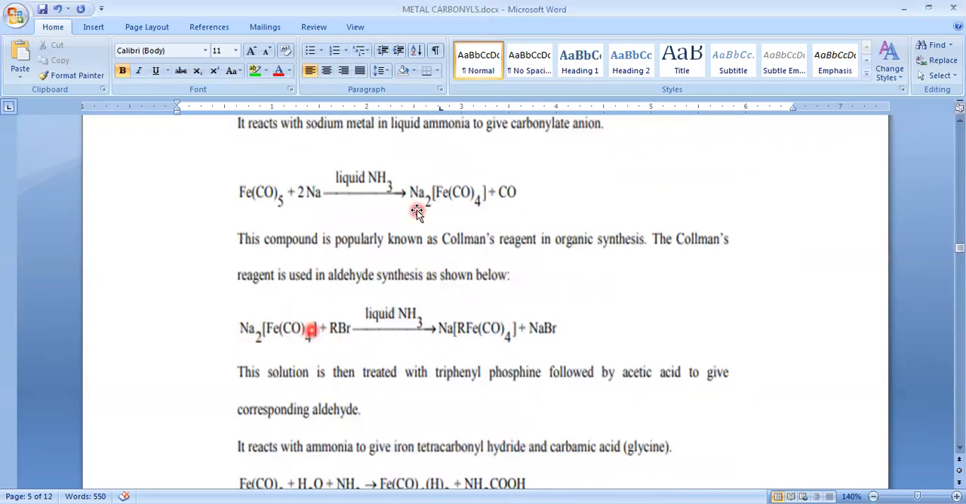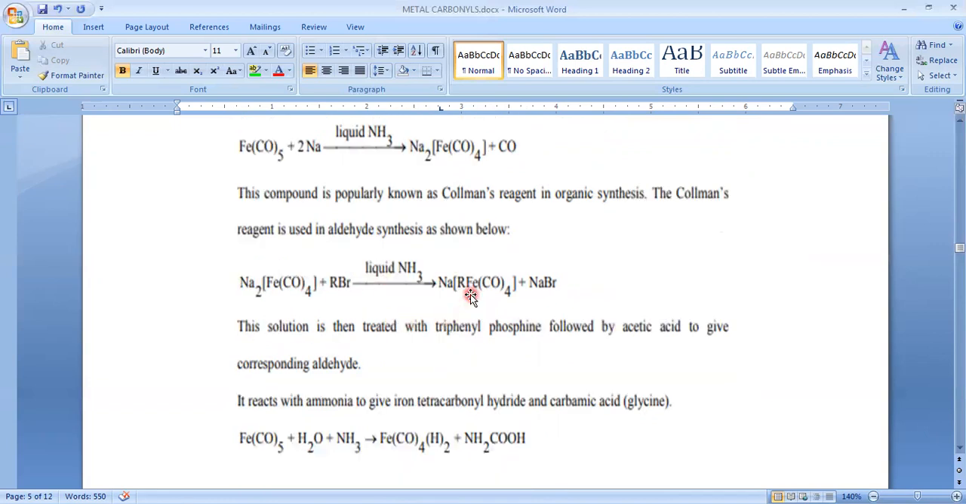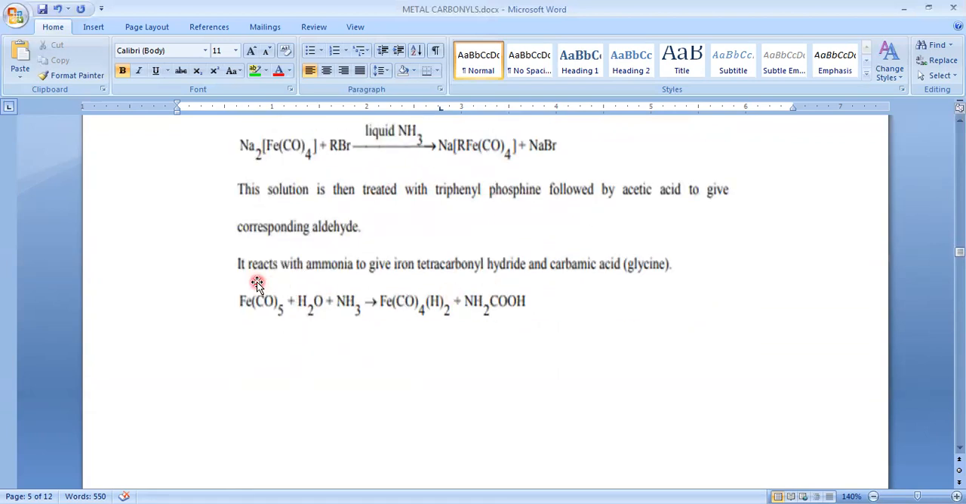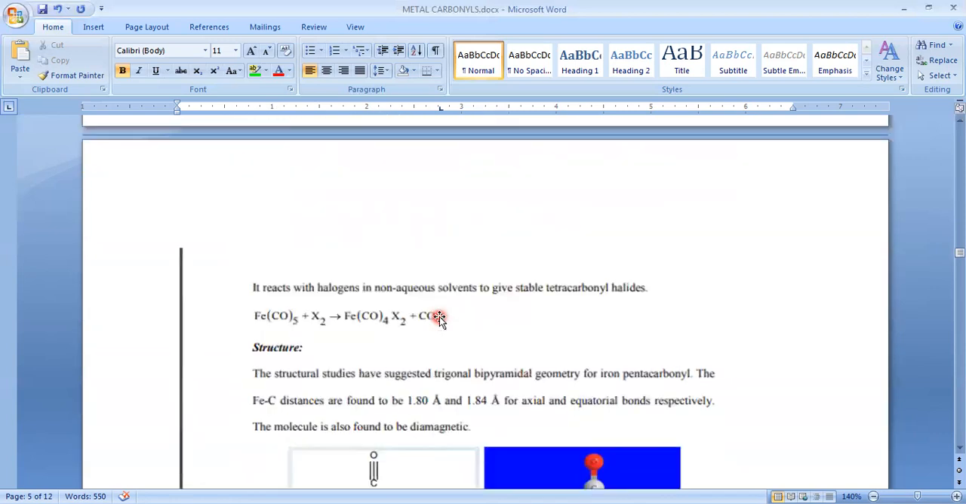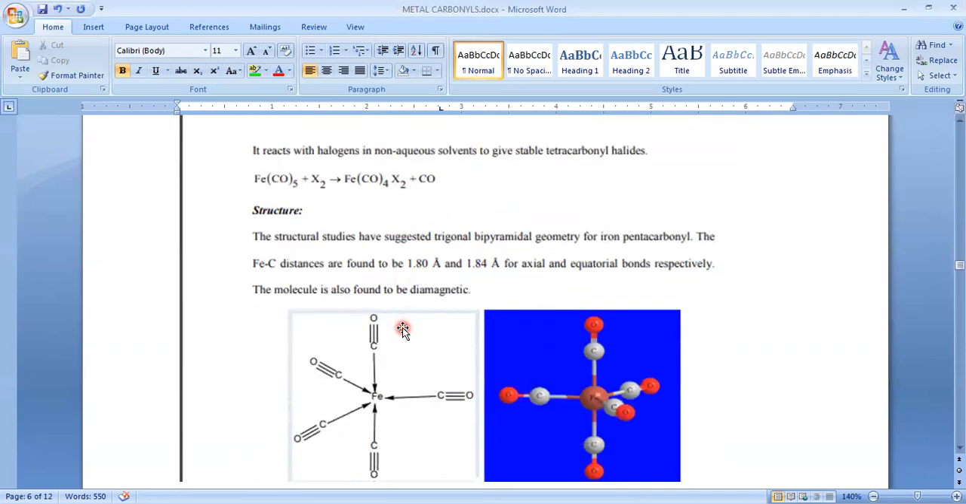And next one, this is another reaction. Whenever this complex compound is treated with an organic compound in presence of again liquid ammonia, it will give alkyl substituted complex compound. And next one is it reacts with ammonia to give tetracarbonyl hydride and carbamic acid, that is glycine. So this is okay. Next one is structure. Let's see the structure.